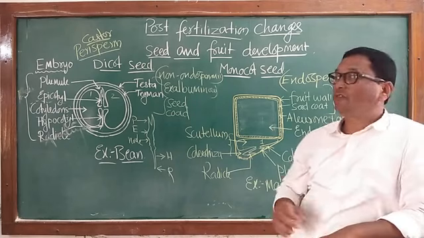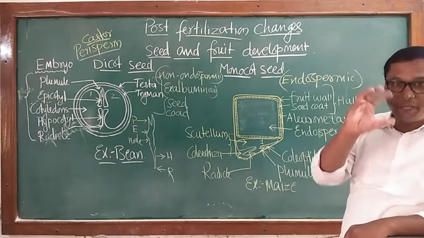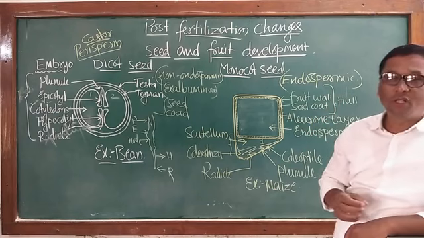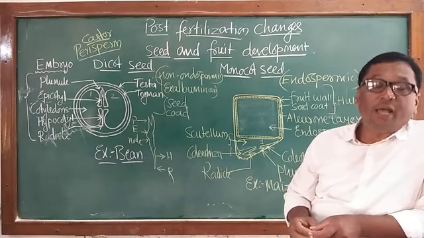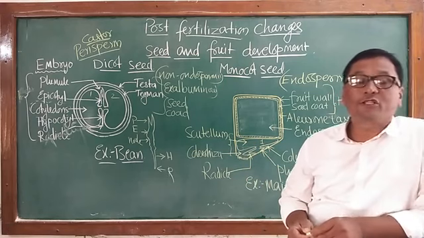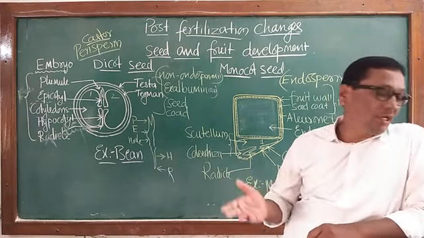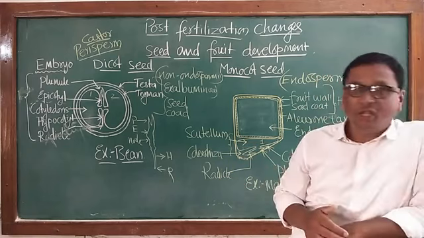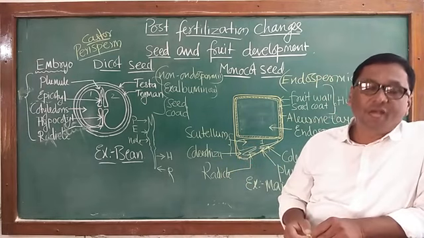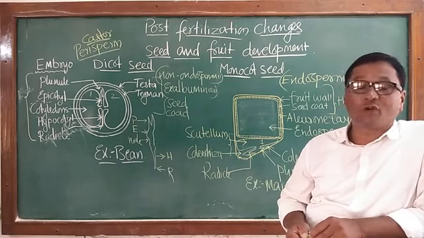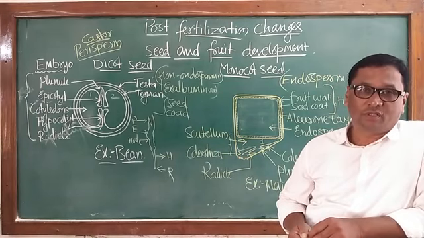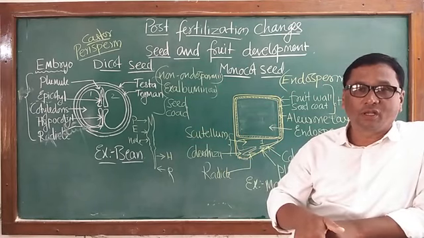The development of the fruit wall, the pericarp, from the ovary wall, we have studied in detail during the 11th standard. If we recall, the pericarp is the outer wall of the fruit, developed from the ovary wall.